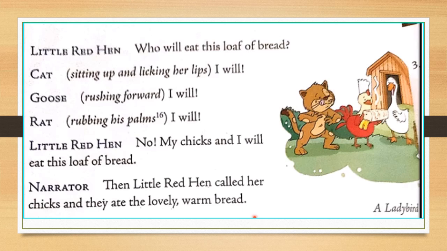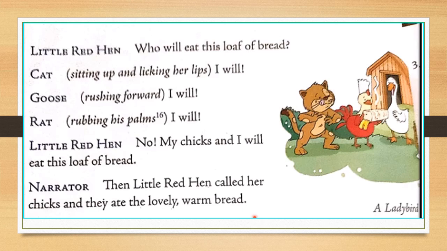Now Little Red Hen asked the other farm animals again, "Who will eat this loaf of bread?" When she asked this question to all the animals, the cat sitting up and licking her lips, "I will." And the goose rushing forward, "I will."